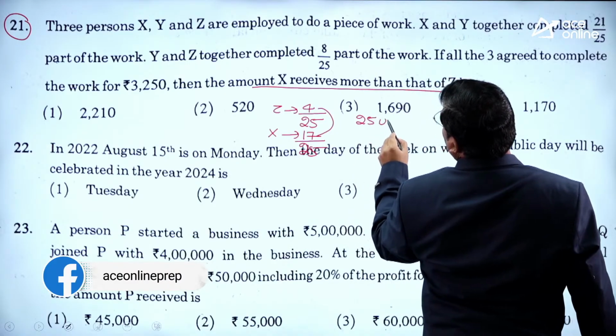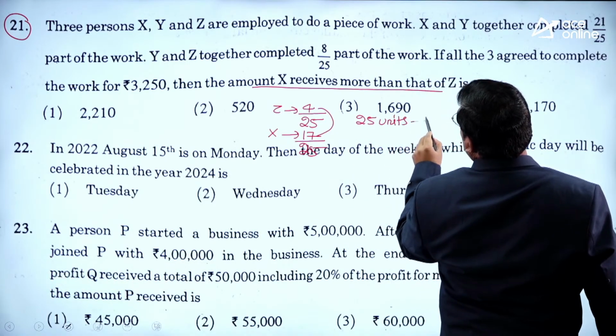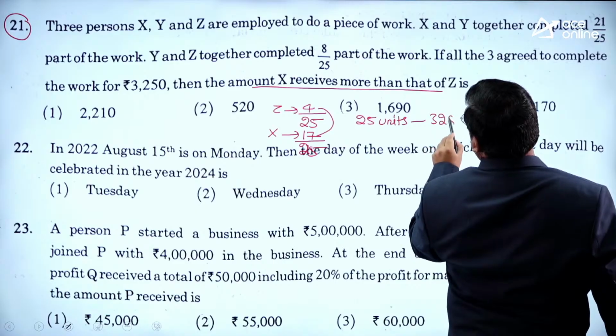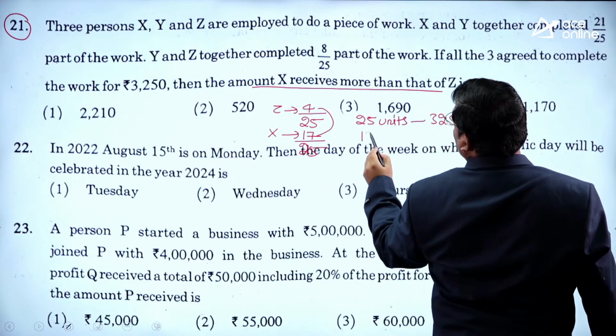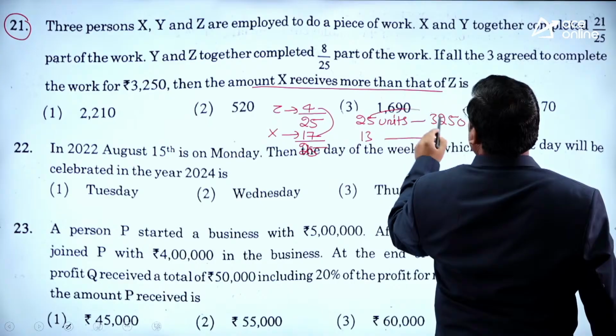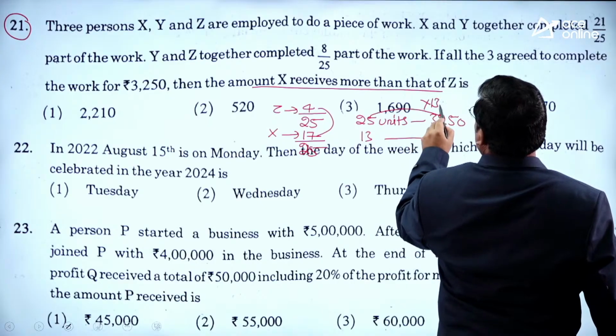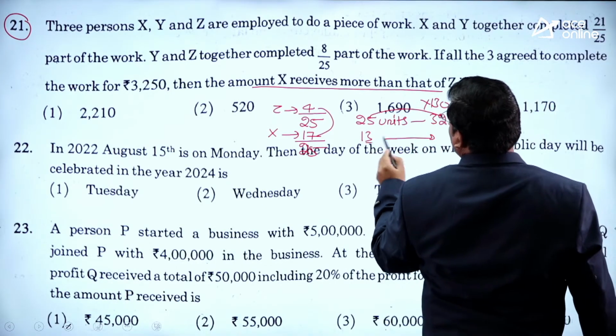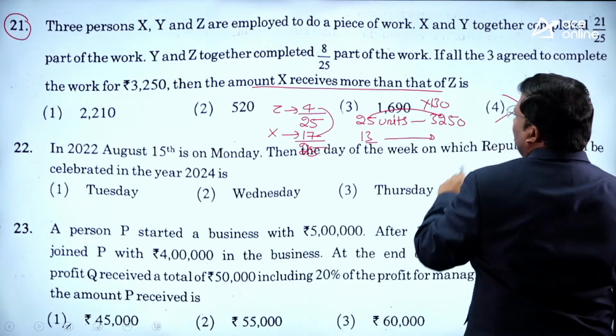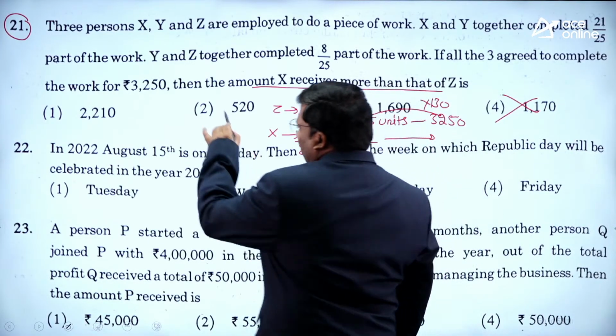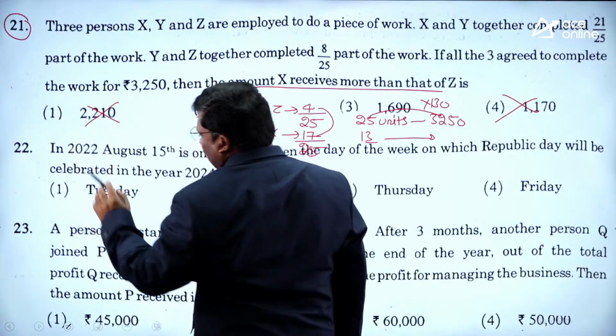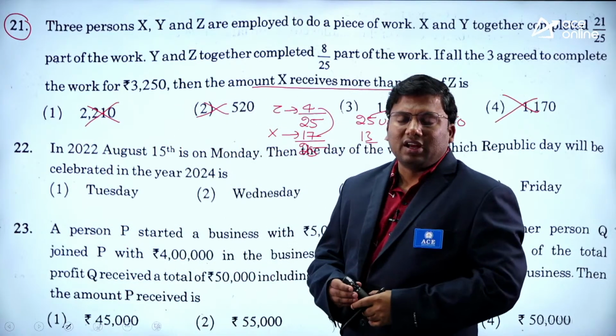For 25 units, the amount they received is 3250. For 13 units, how much is it? 25 into 130, 3 threes are 9. Again, the rightmost non-zero digit should be 9.